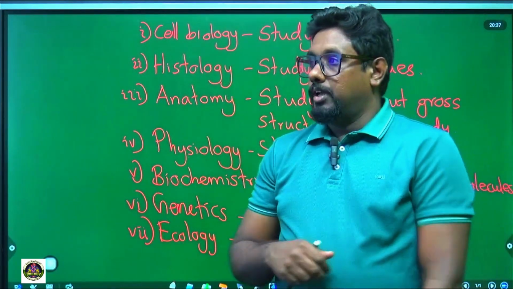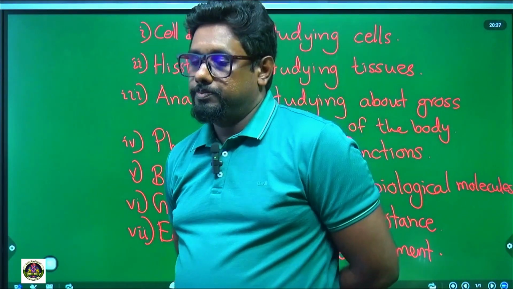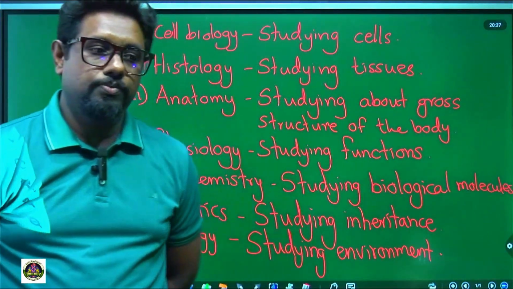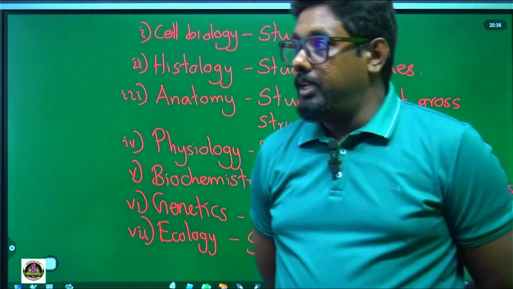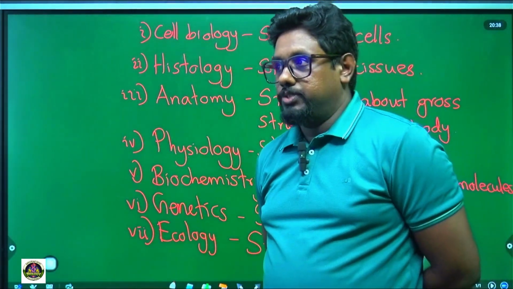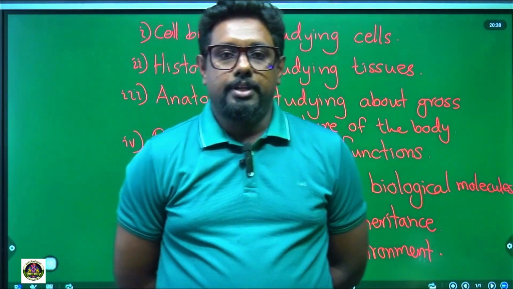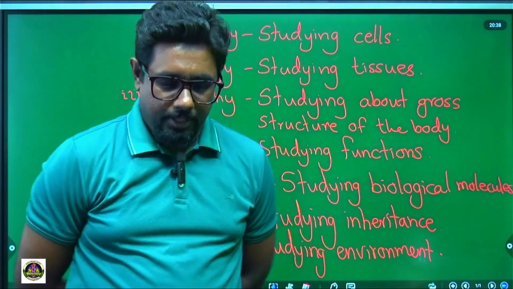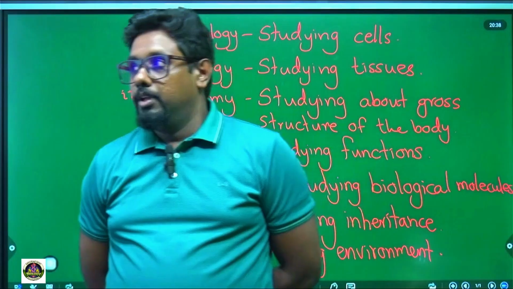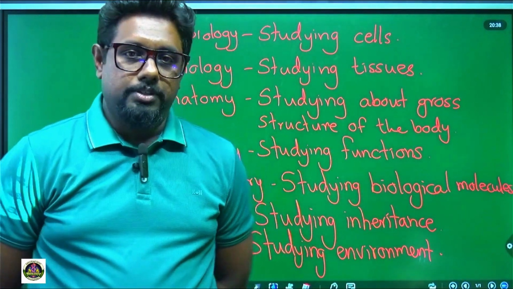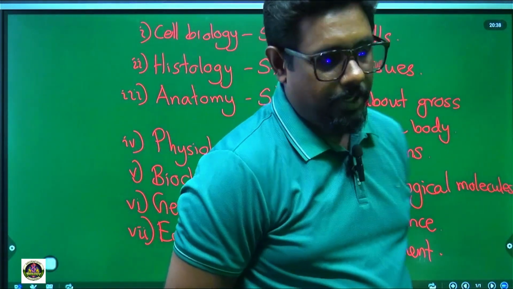Some areas of study in these branches are as follows.